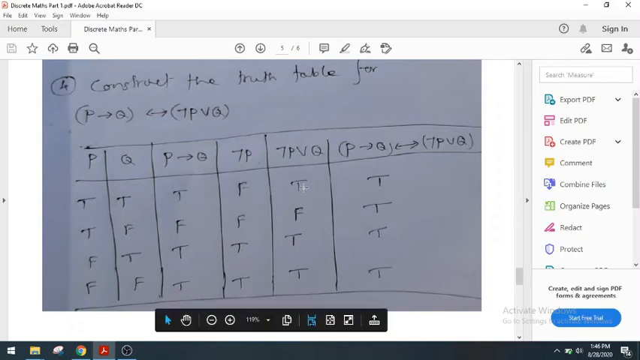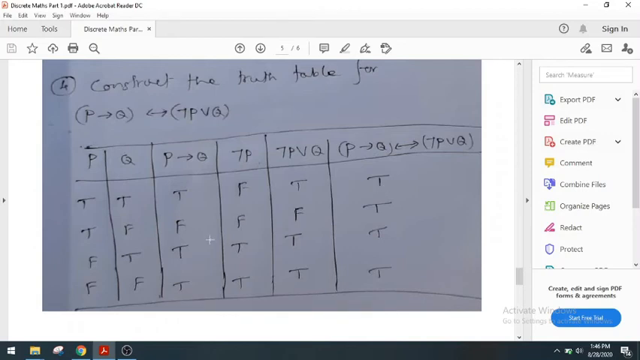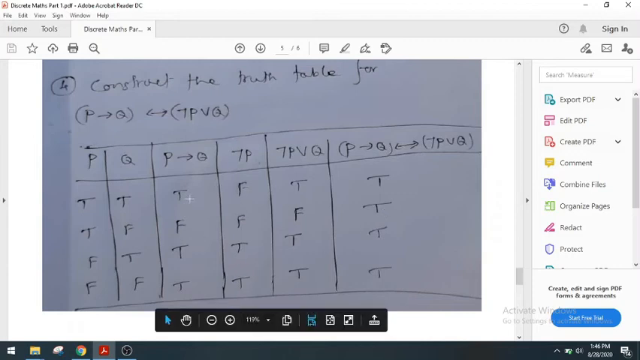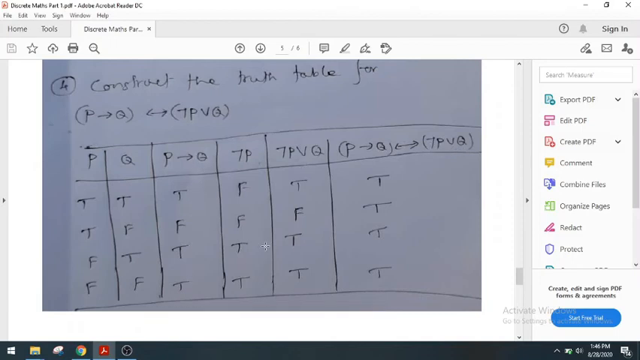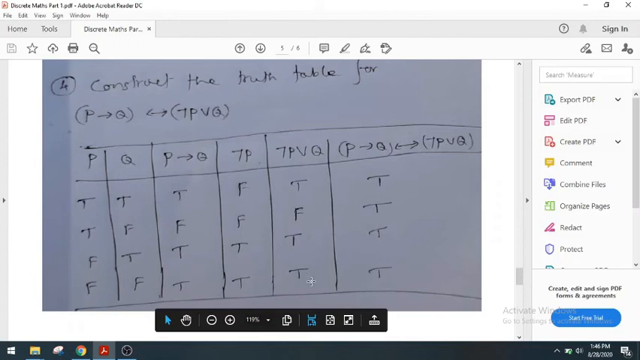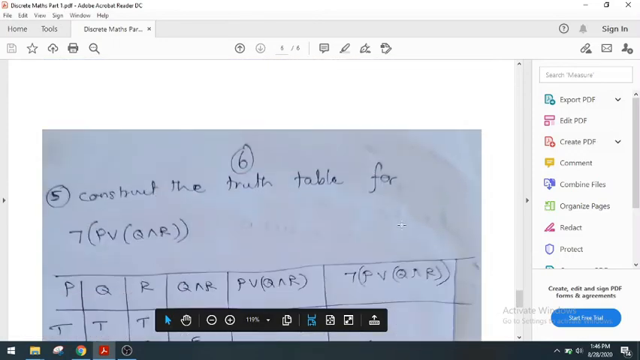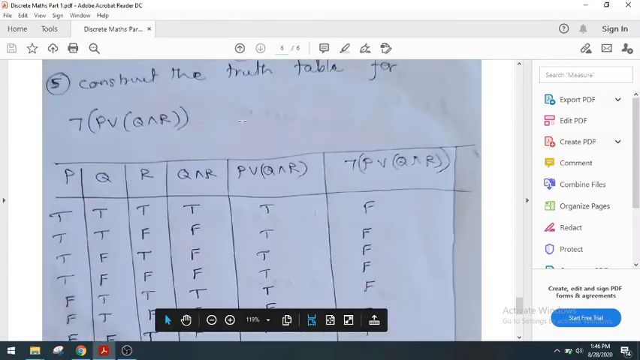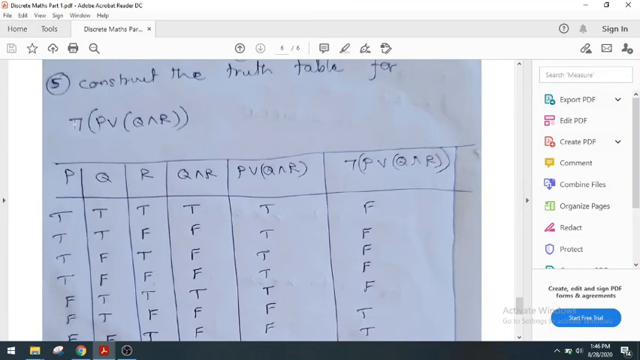Look at here, T, T. Therefore both T, so we have T. Look at here, F, F. So T. I mean that both of them must be the same in P then Q and negation P V Q. So P then Q is here, negation P V Q is here. Clearly for all rows both of them are the same. Therefore we have T in all rows. Okay. Here is the constructed truth table for this problem.